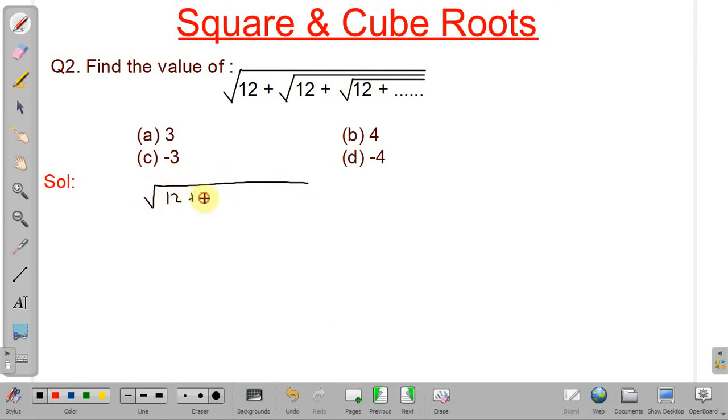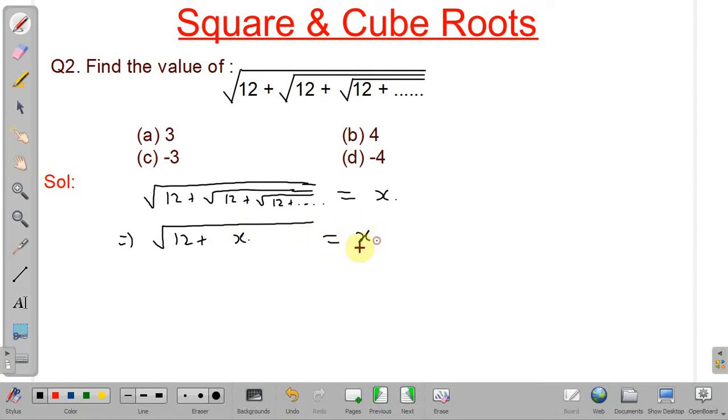So x equals the square root of 12 plus the square root of 12 plus the square root of 12, and this will repeat infinitely. As root 12 is repeated infinitely, if we take one 12 out and consider the remaining part as x, it makes no difference. So it will be equal to x.